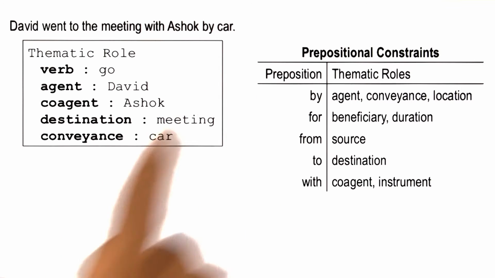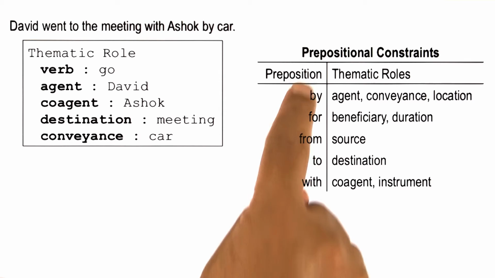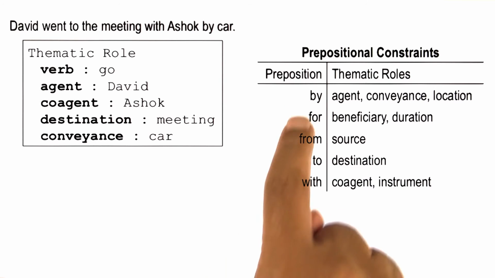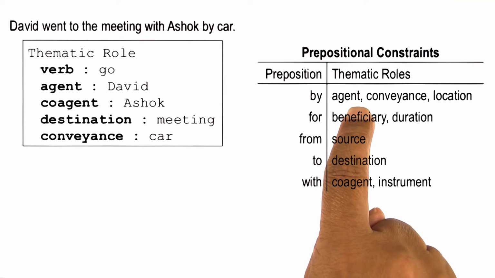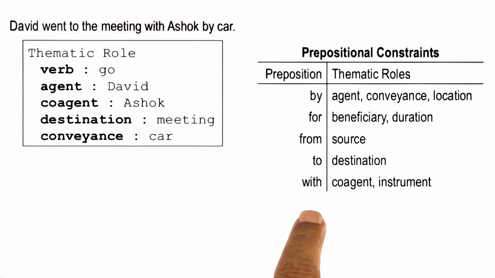We have designed human language in such a way that there is a particular structure to them. Prepositions, for instance, play a very important role. Here are some of the common prepositions: by, for, from, to, with. Each preposition plays certain thematic roles. By can be by an agent, or by a conveyance, or by a location. Similarly for the other prepositions.